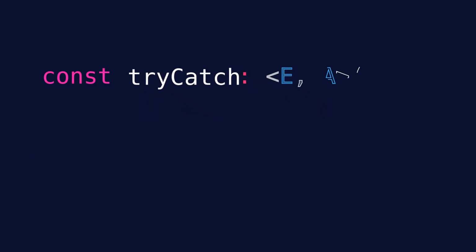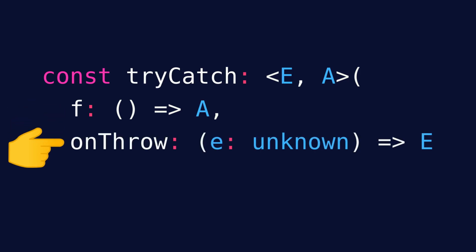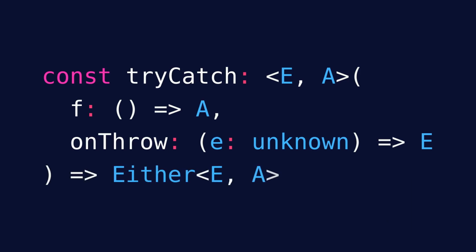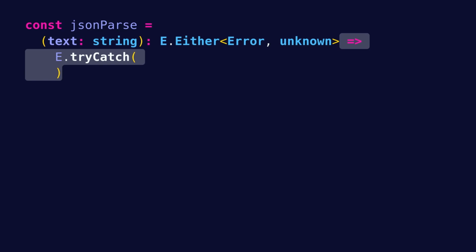It takes a function f that might throw as the first argument and an onThrow function as second argument. The purpose of onThrow is to convert the unknown exception that the function f might throw into a concrete Error object. Finally, tryCatch returns an Either<E, A>, where the E comes from onThrow and the A is the value returned by f.